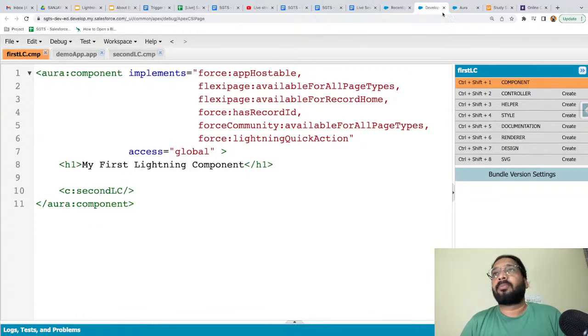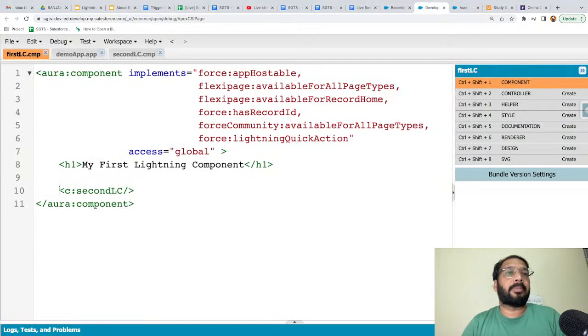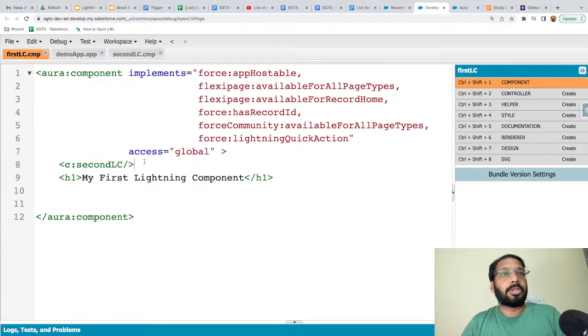Okay, now the result will be the same. If I refresh, no change will be there. If you want to see the change, what I'm going to do is cut it and put it above. So what will happen is the second component's result will be displayed first, and then the first component.